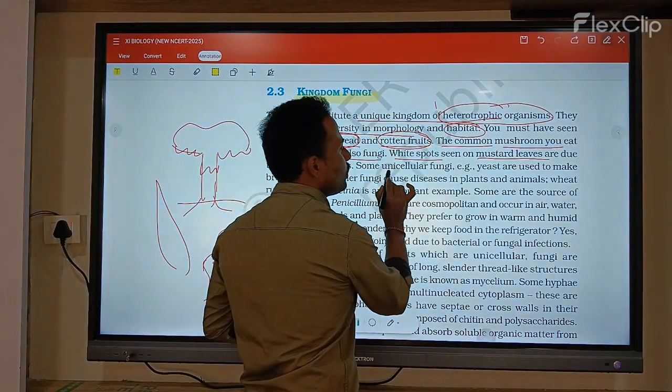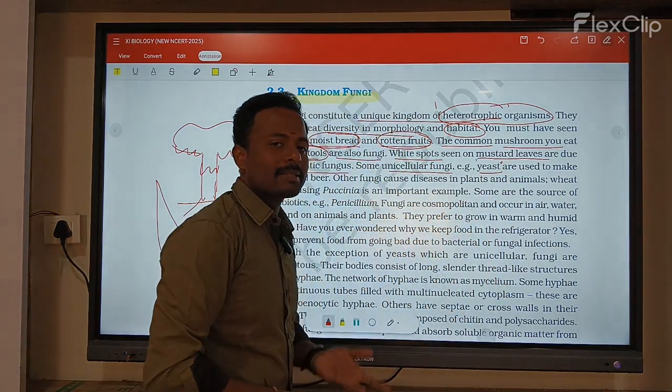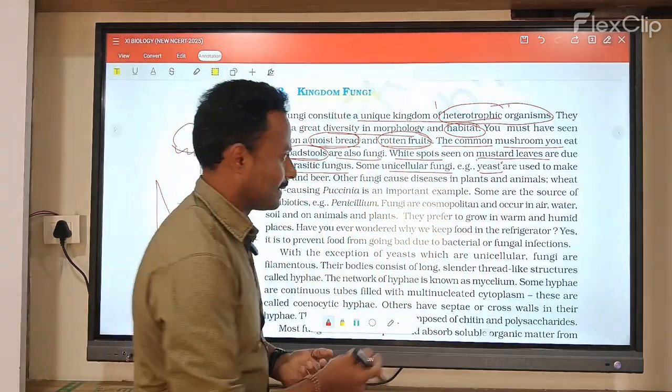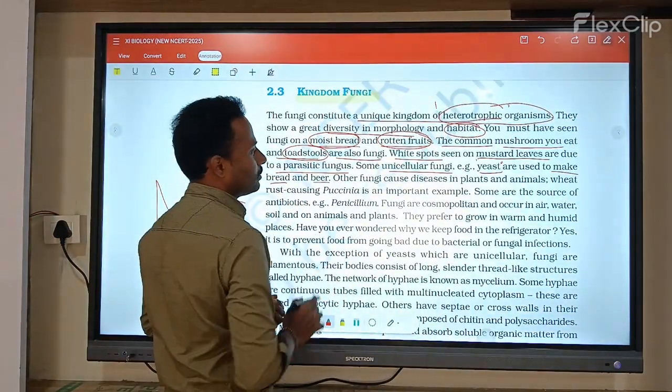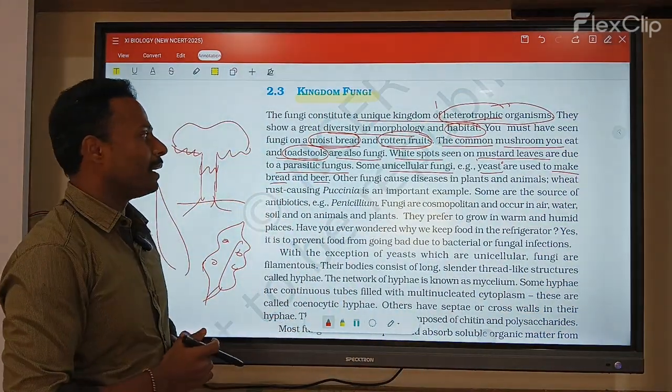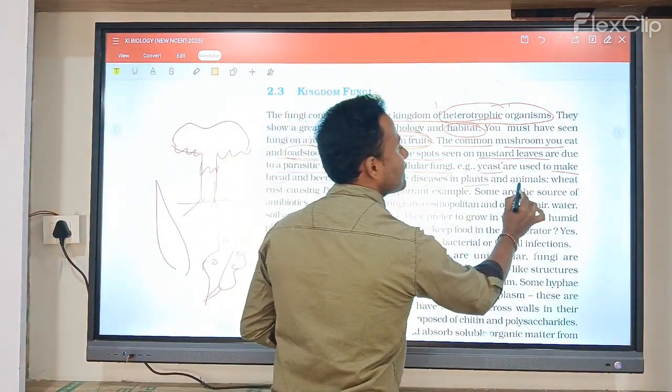Now, an example of a unicellular fungus is yeast. Yeast consists of Saccharomyces. Yeast is used to make bread and beer. And other fungi cause diseases in plants and animals.